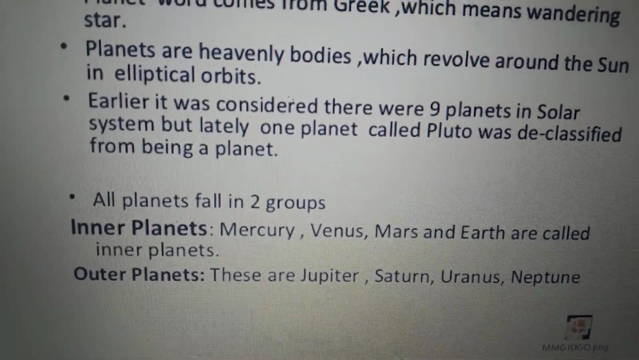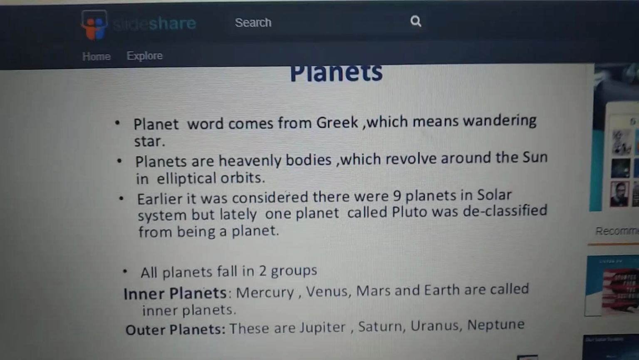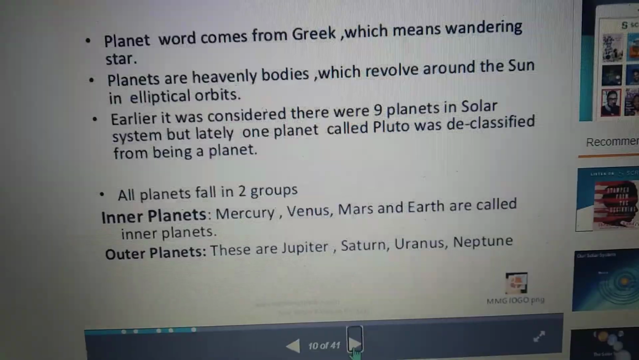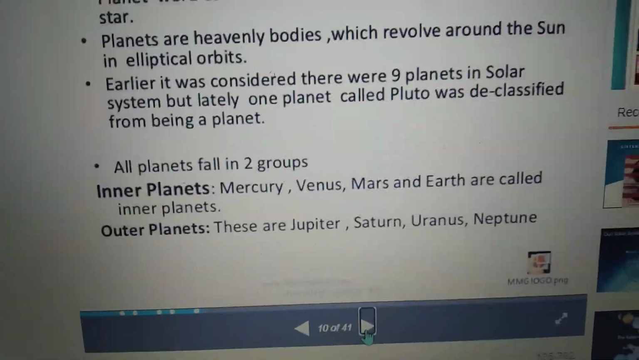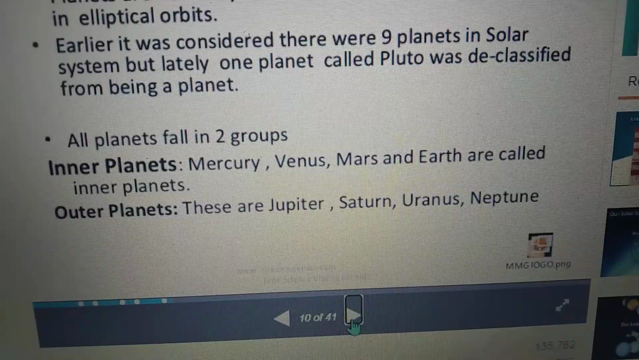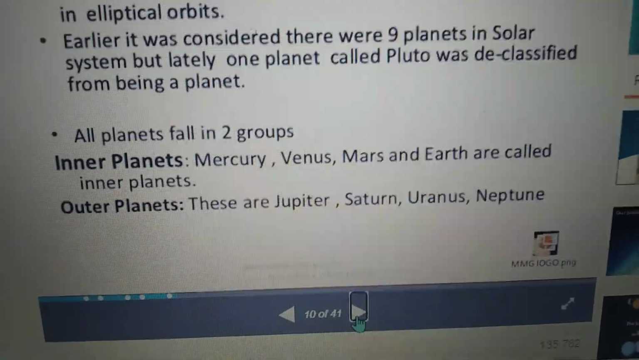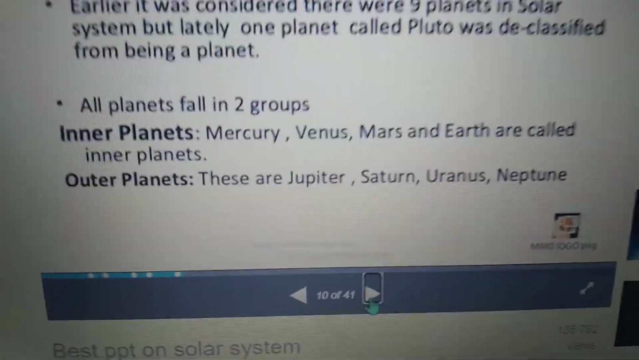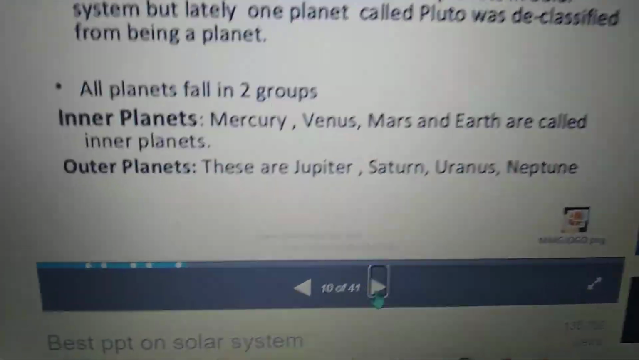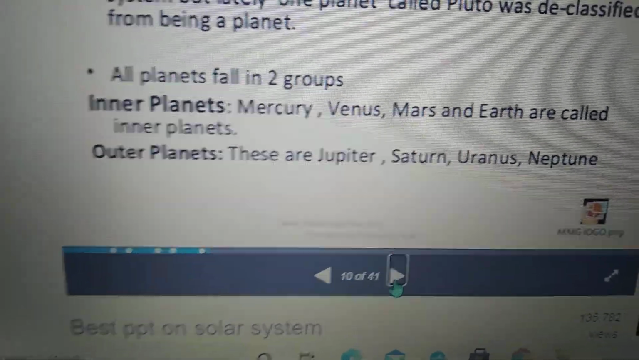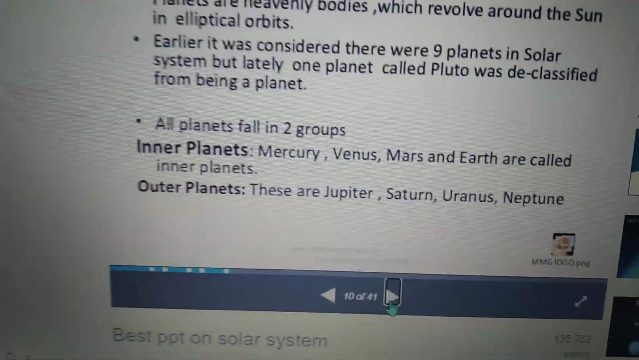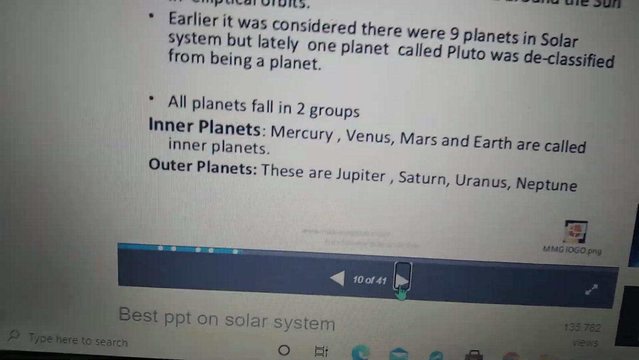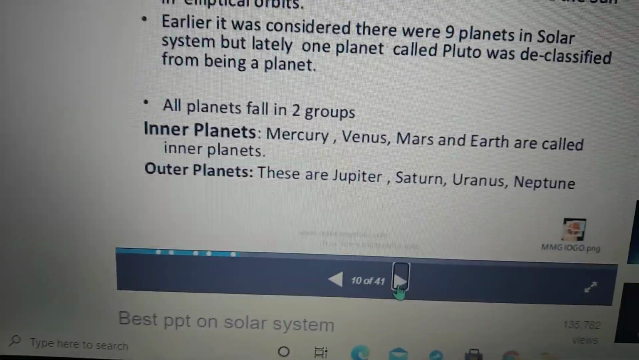Inner planets, what are the inner planets, children? Mercury, Venus, Mars, and Earth are called inner planets. Outer planets are Jupiter, Saturn, Uranus, and Neptune. See in your textbook, page number 197, solar system, planets in the solar system figure, you can understand what are the inner planets and what are the outer planets of the solar system.